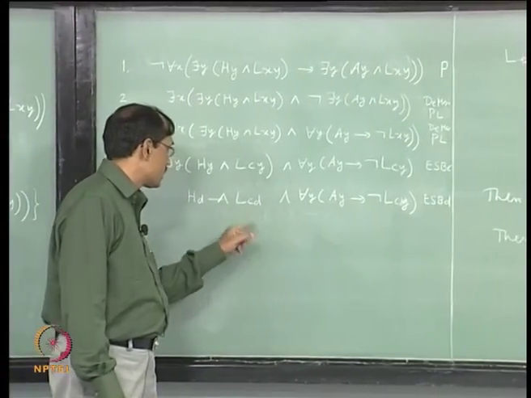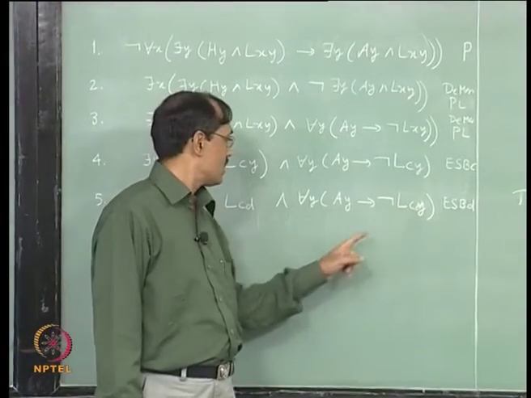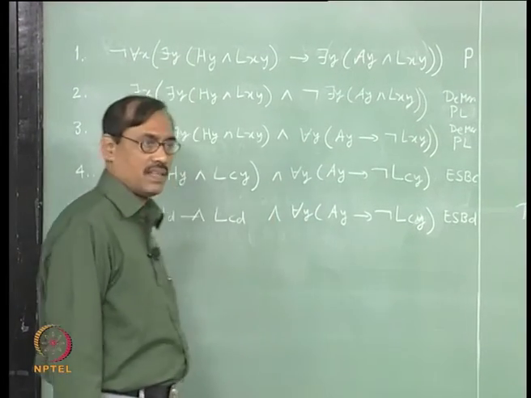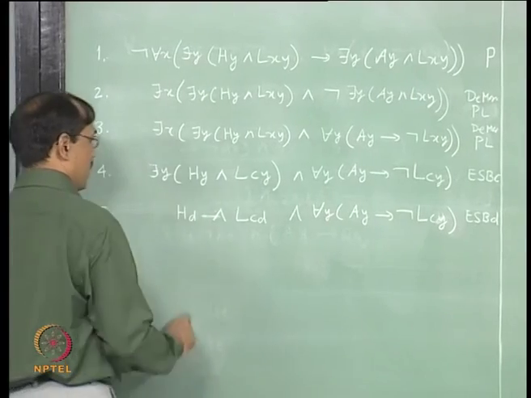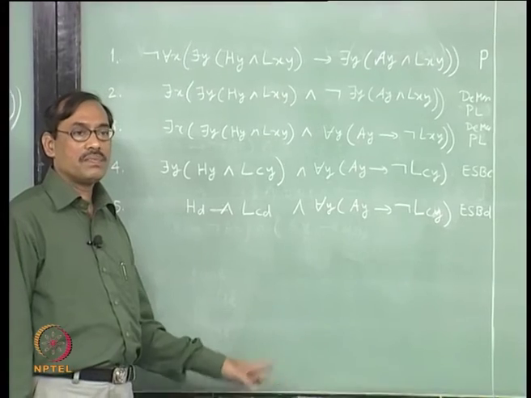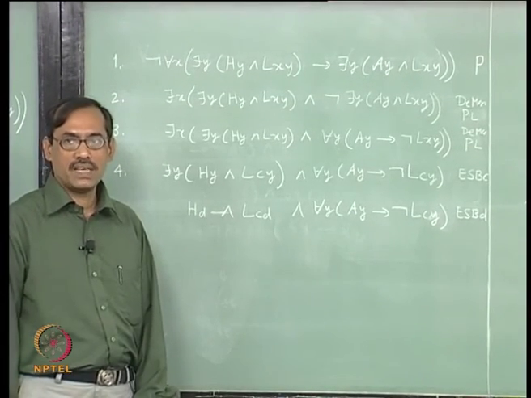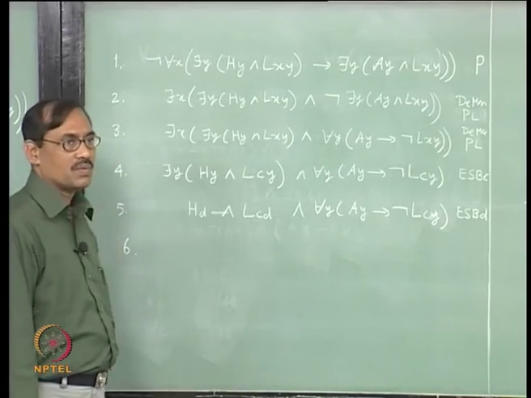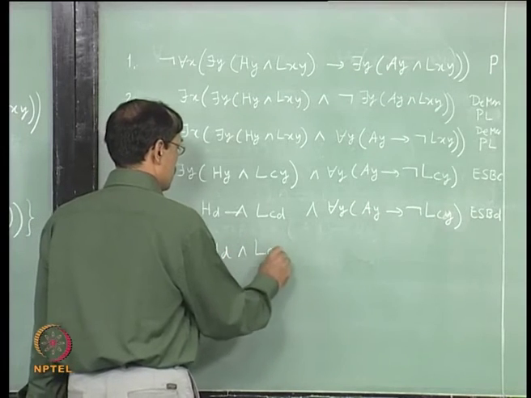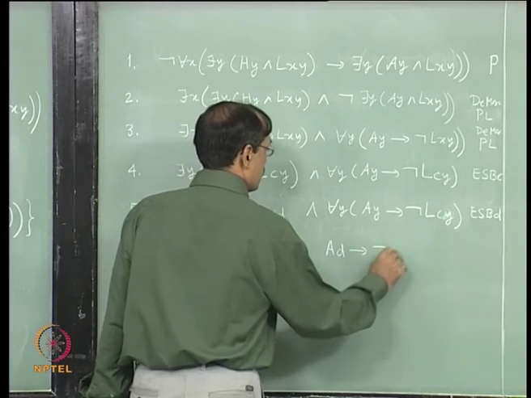Now, you see lcd is there here, not lcy. So, it suggests that I should take the universal specification with y as d, right. So, let us take that, and universal specification follows, that is if for each x px then you get pd, it is entailment, right, it is not an extra hypothesis. So, we can just introduce as it is. This gives hd and lcd, and ad implies not lcd.